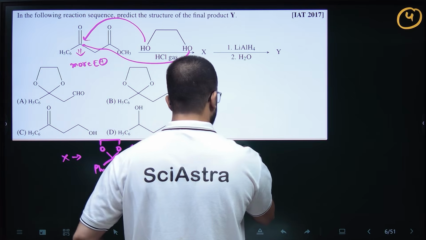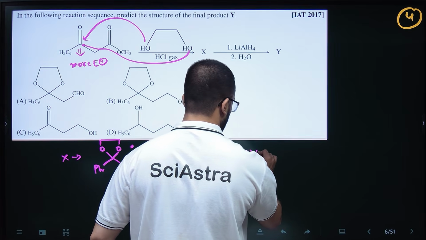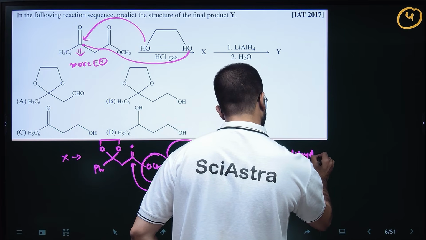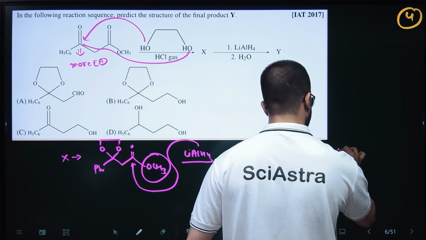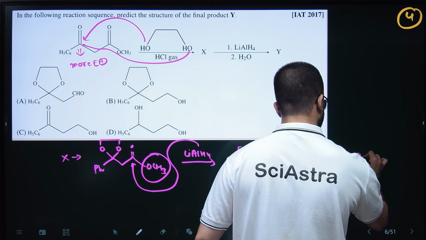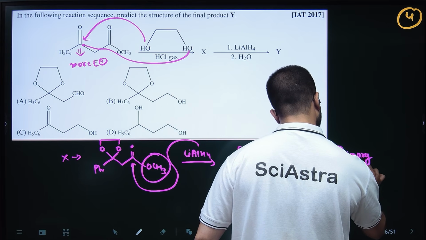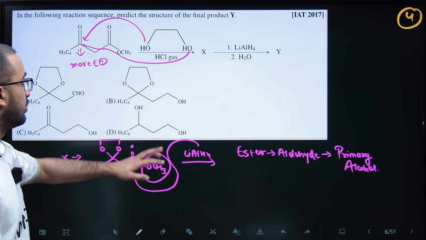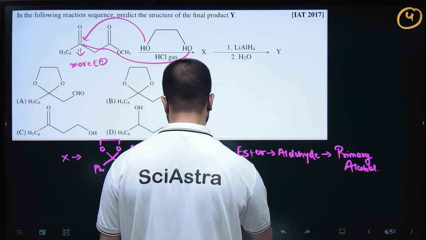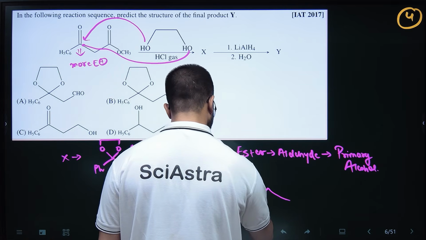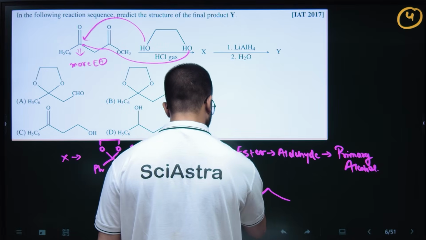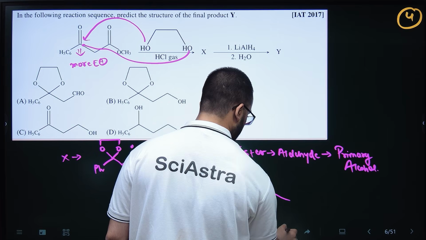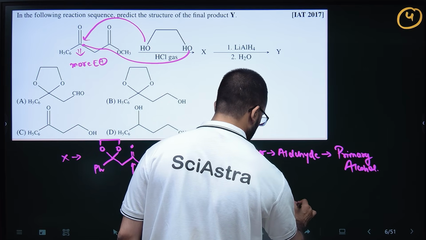So obviously ester to aldehyde to primary alcohol. Okay, so this will be formed. So your product will be OOO PH. Okay, this will be alcohol, primary alcohol, right?